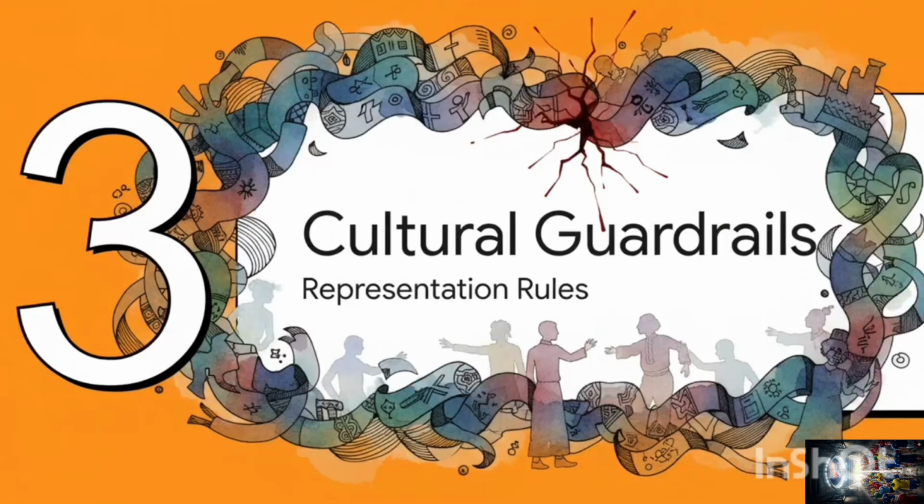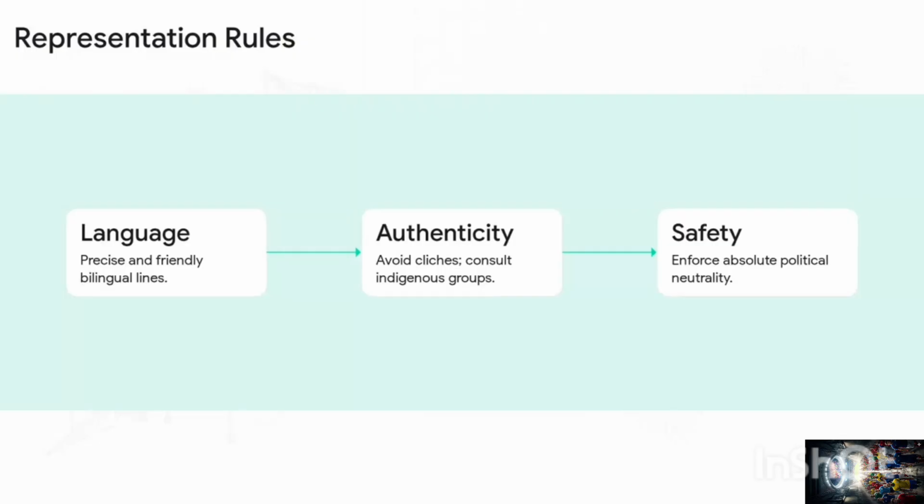Section 3. Rules for Cultural Representation, the Guardrails. Okay, so celebrating the entire world on one field is incredibly delicate. Organizers have to navigate 3 crucial guardrails, because honestly, one wrong step could alienate millions. Step 1 is language accuracy. Every translated slogan or friendly Hindi greeting has to be spot on perfect.